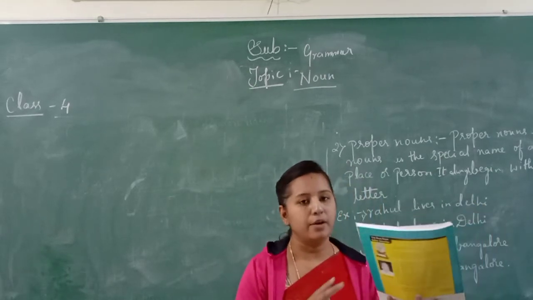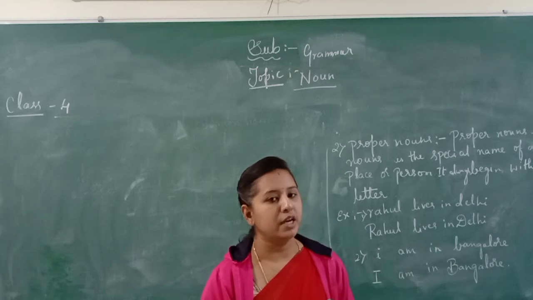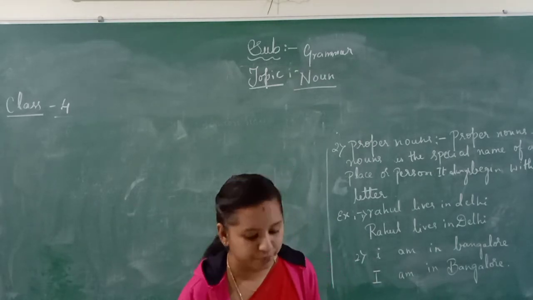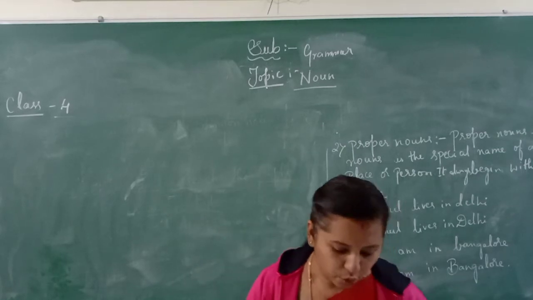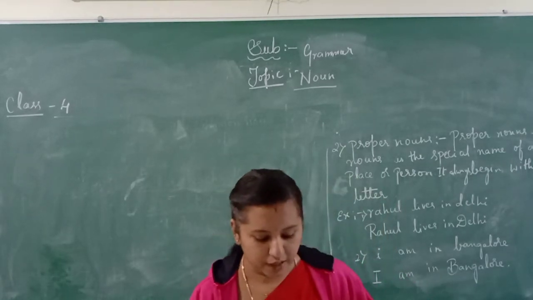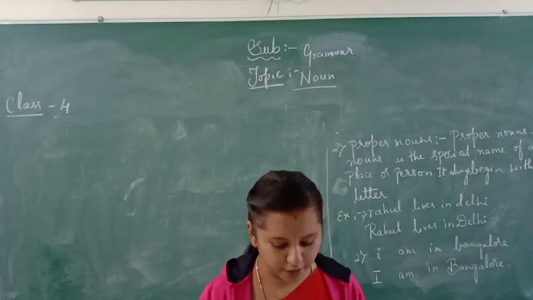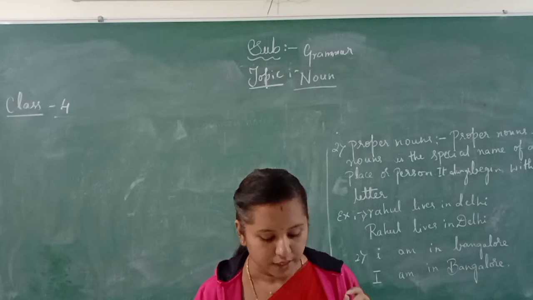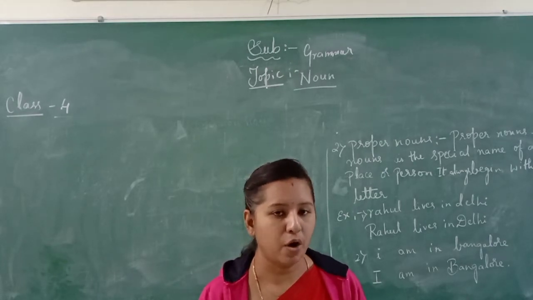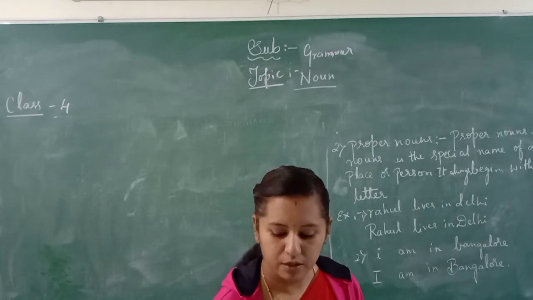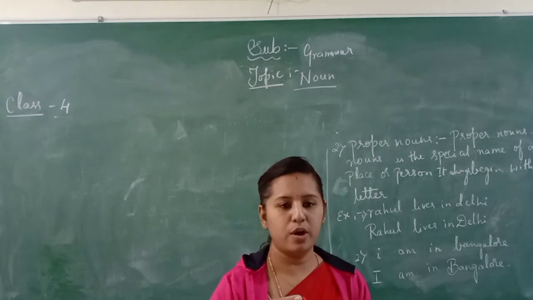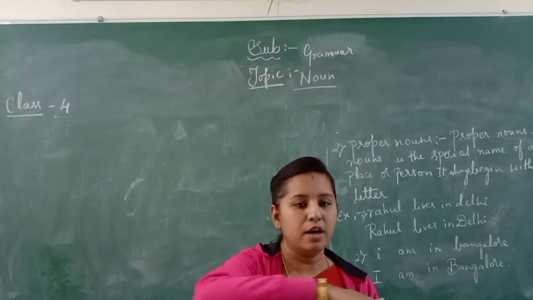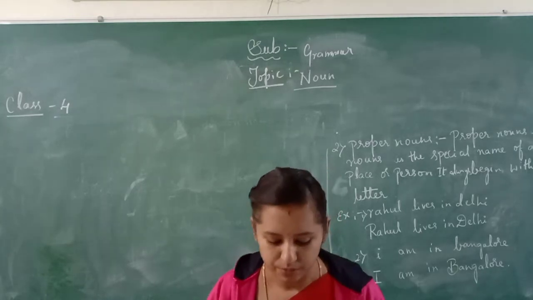One book, and 20 to 30 books, a collection of books, a box of books. This is a collective noun.